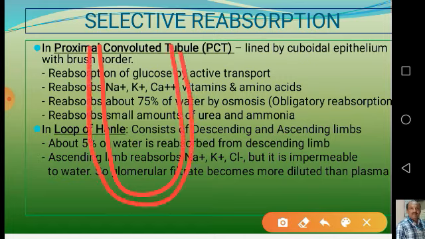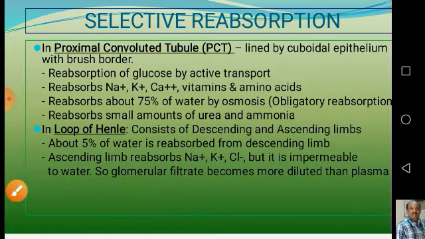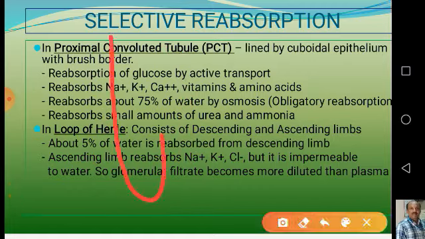One more thing we need to understand is that the descending limb is always of equal diameter and equal thickness, whereas the ascending limb has two segments.